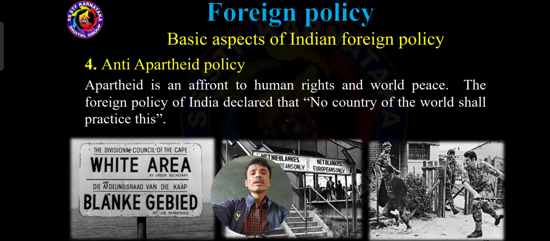That is why India always criticized, questioned and opposed the apartheid policy. That is why India said no country of the world shall practice this.